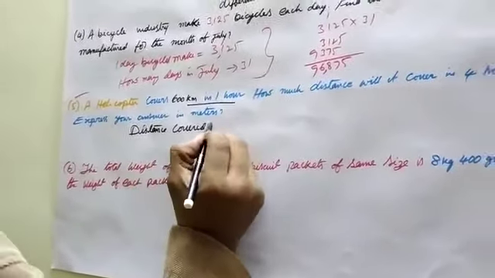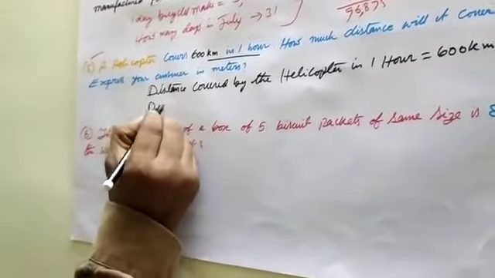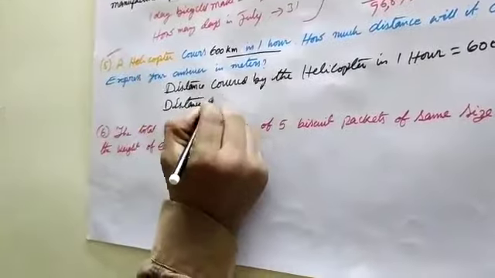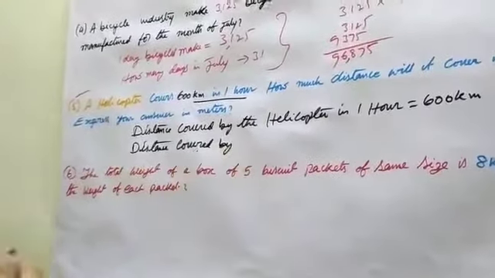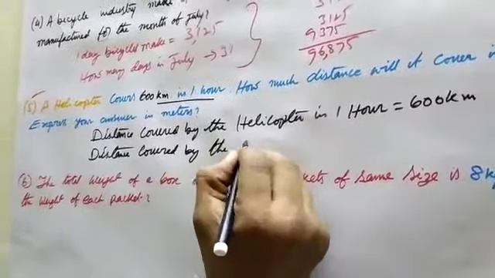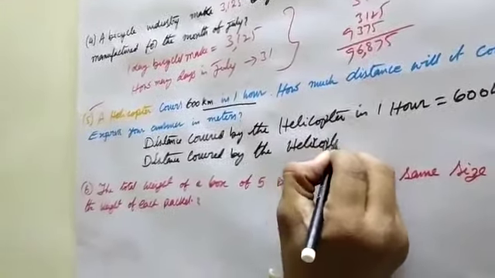And distance covered by the helicopter in 4 hours is equal to 4 into 600, that is equal to 2,400 kilometers.